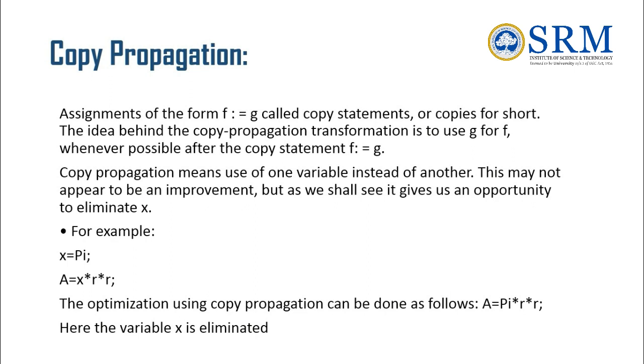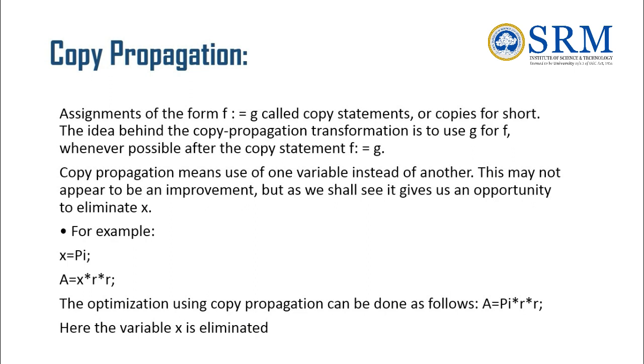The next one is copy propagation. It has assignments of the form f is equal to g, called copy statements or copies for short. The idea behind the copy propagation transformation is to use g for f whenever possible after the copy statement f is equal to g.